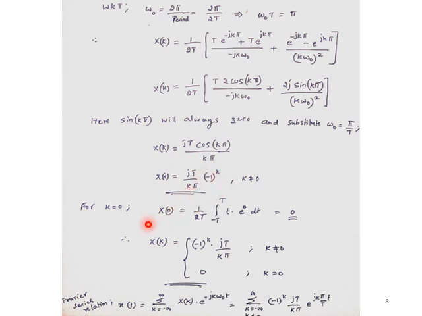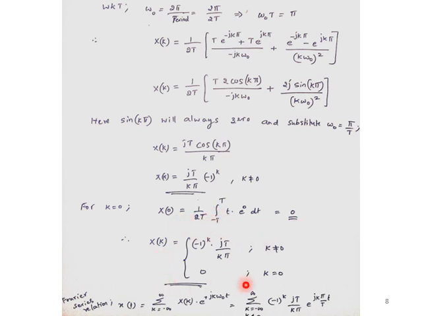So that's why I need to identify the value of X of k when k is equal to 0. So I just have to go to the earlier equation where I started integration with respect to X of k. So k replaced by 0: 1 by 2T integration from minus T to T of e to the power, we had minus jk something. So k equal to 0 means e to the power 0 we are going to get, so e to the power 0 is equal to 1. So integration of t needs to be done. So t square by 2, if I substitute and simplify, we will get 0 here. So 0 into 1 by 2T, so X of 0 will be 0.